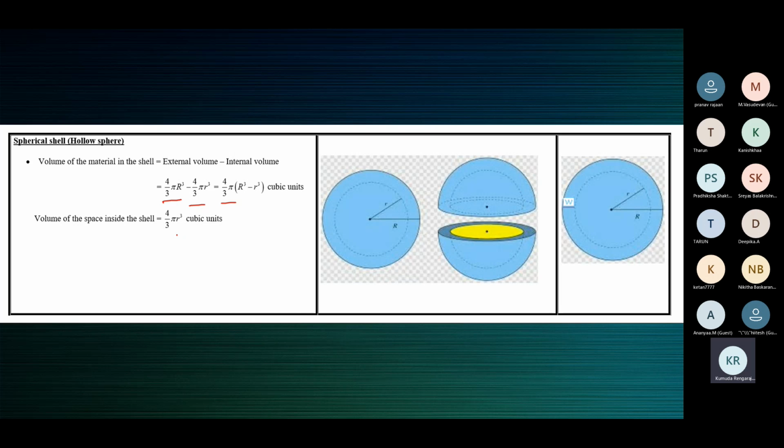No, it's not like that. A spherical shell should remain a spherical shell. So you cannot break it into two. And in that case, if you have to paint it all over, it will be only the outer portion, which is 4 pi, external area, which is 4 pi r square.